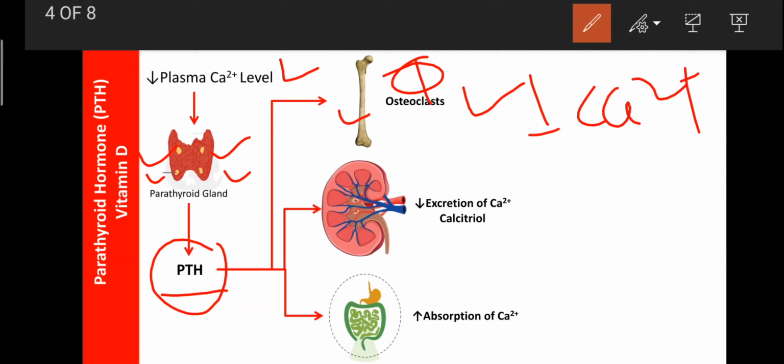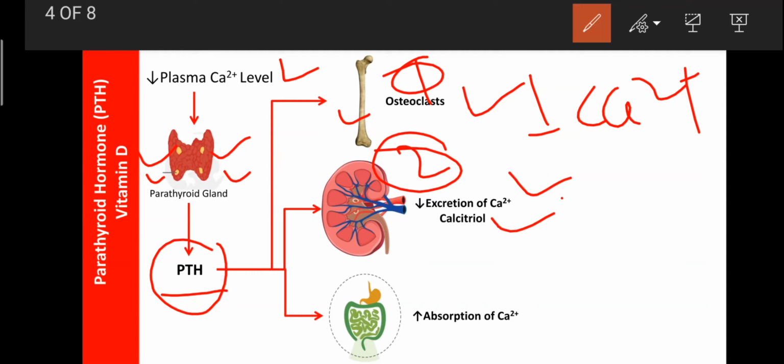The same PTH also acts on the kidney, where it can inhibit the excretion of the calcium. So as the calcium excretion decreases, automatically the plasma calcium level increases. Then as well as it can enhance the release of calcitriol. Calcitriol is a steroid moiety.